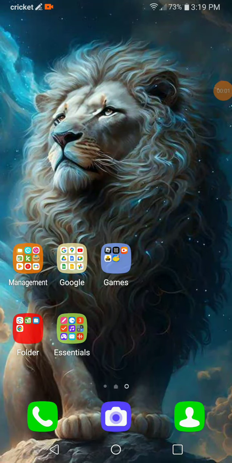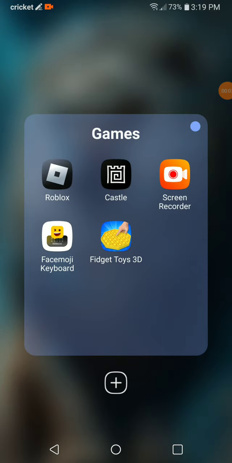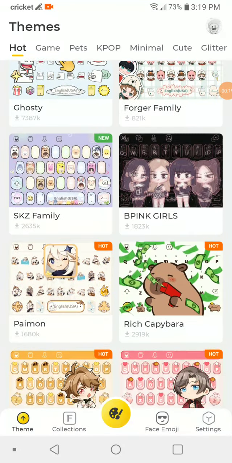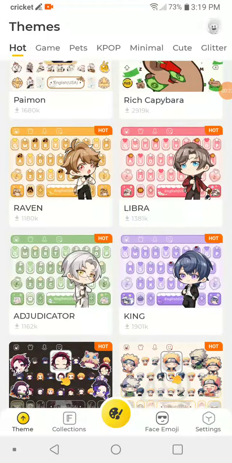Hey guys, so this is how to change your keyboard. So first, install this app called Facemoji Keyboard. Once it's done installing, click on it. The app will look like this. You can choose any type of one you want.